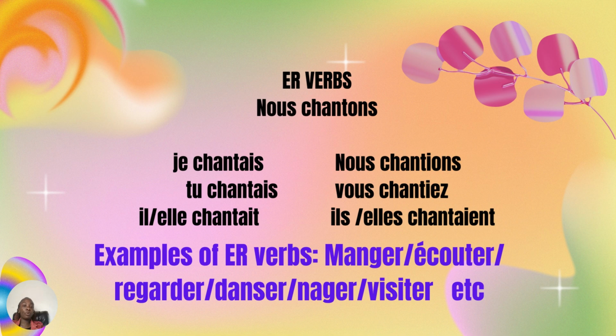We have the verbs in ER, so this verb is chanter, which means to sing. So the nous form of the verb will be nous chantons. So to form it in l'imparfait, on va supprimer ONS, we're going to remove ONS, and we are going to add les terminaisons de l'imparfait. So it's going to be je chantais, tu chantais, il chantait, nous chantions, vous chantiez, ils, elles chantaient.